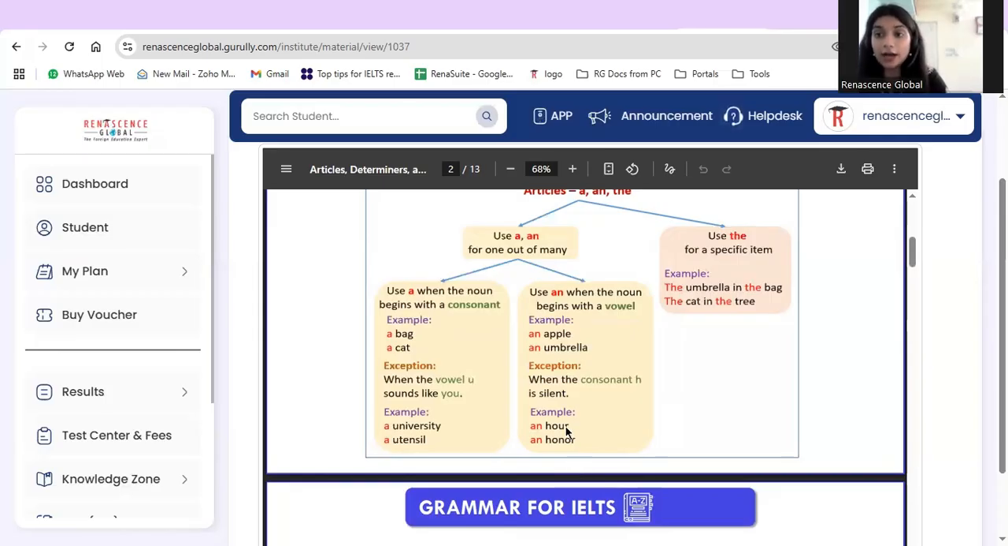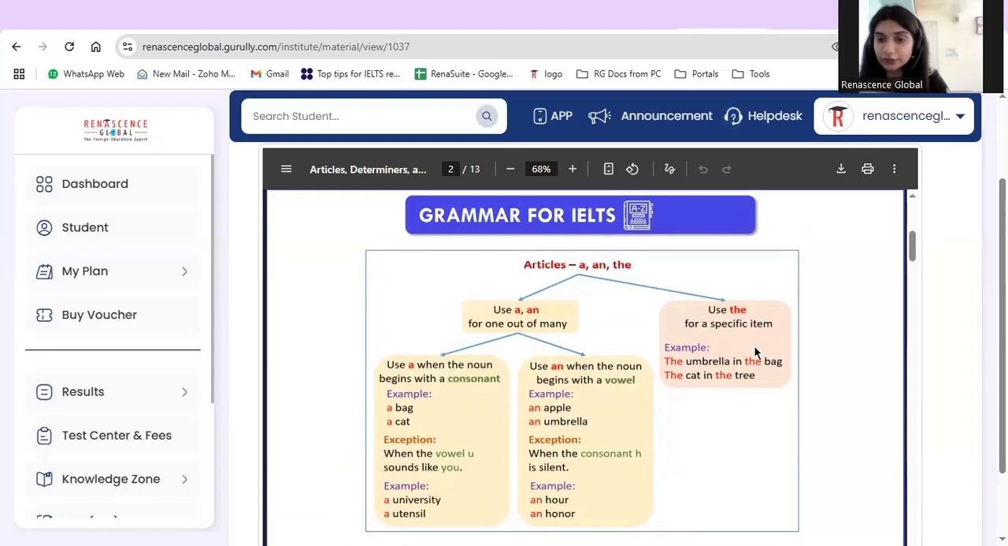Then we have an hour. This is the most common mistake we make. A lot of the time we say I'll be there in a hour. That's incorrect. We'll say I'll be there in an hour, right? I'll be there in 2 hours. So make sure that we are not forgetting these exceptions.